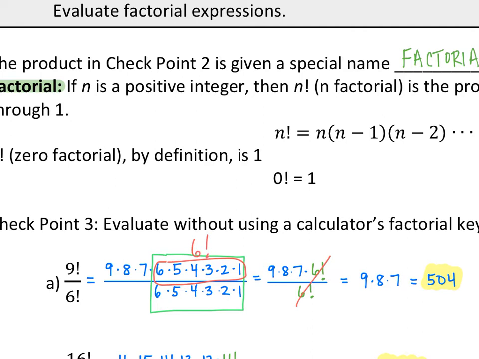Okay, so what does this come down to? So the 6 factorials cancel. We're really left with just 9 times 8 times 7, which is 504. Try B on your own, all right? And then check in.